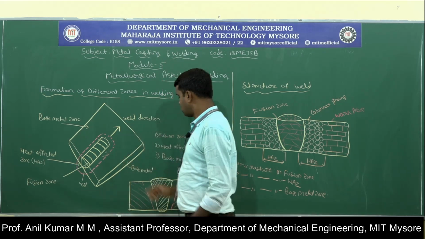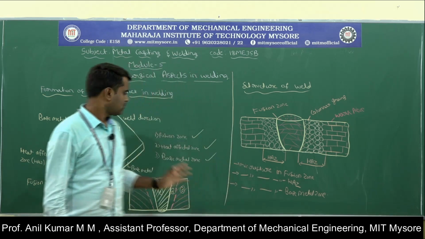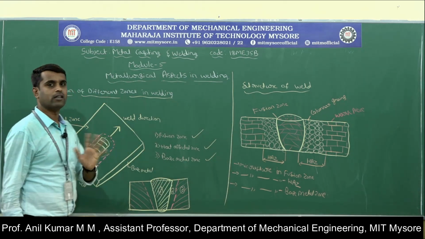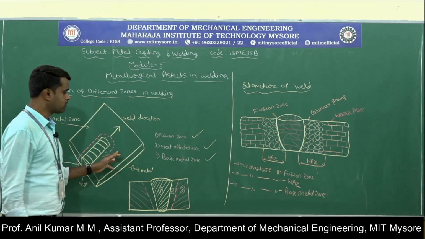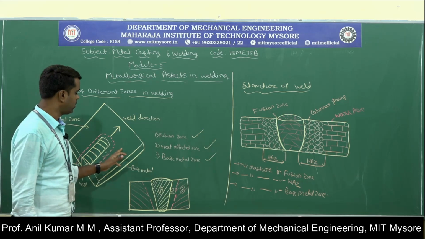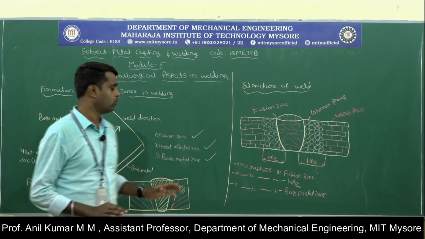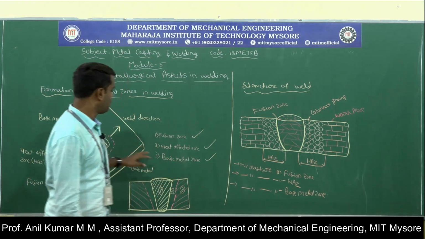And next zone is the base metal zone. Base metal zone is also called the unaffected zone. Here the base metal will not melt, it is not subjected to heating. That zone you can call the base metal zone or unaffected zone. It is not subjected to heating, so it is unaffected. There are no changes in the microstructure in the base metal zone.